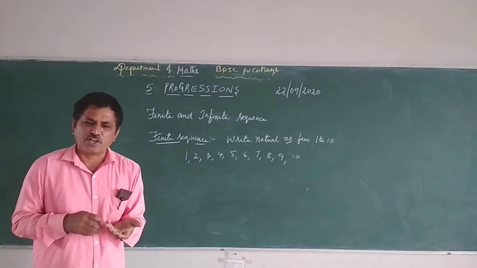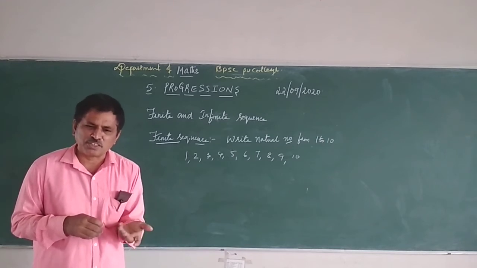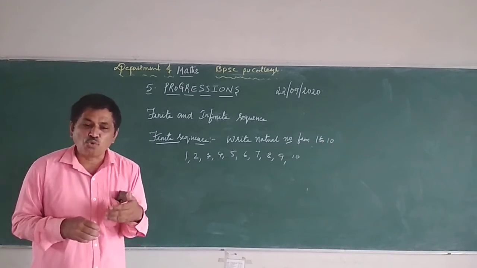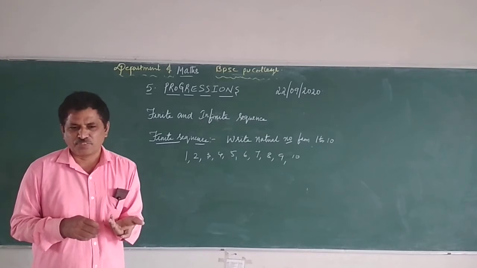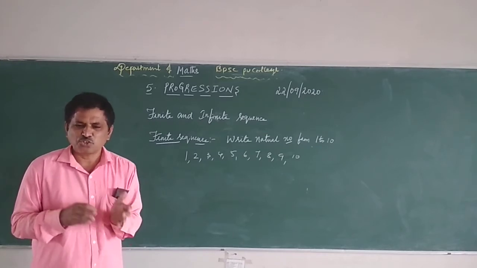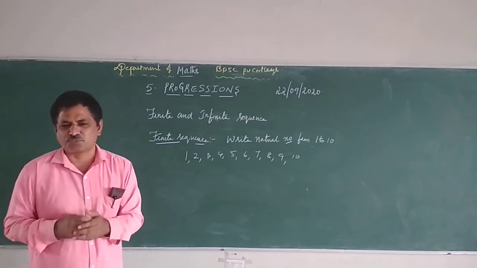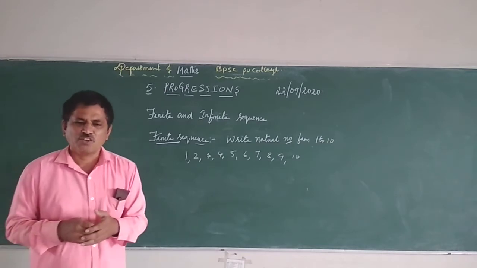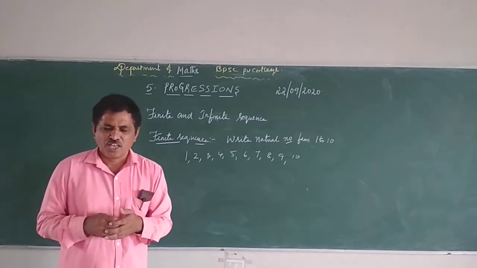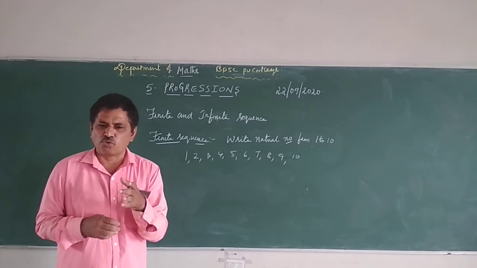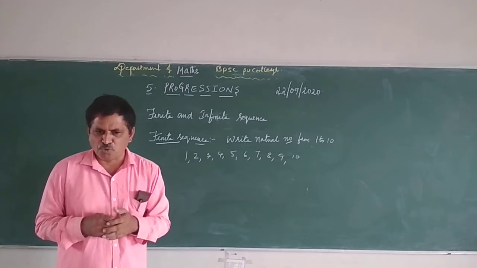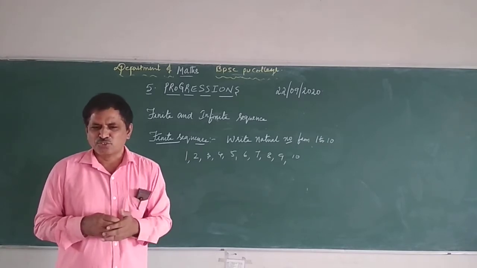If I tell you to write the natural numbers, the next question will come: Sir, up to what number do we have to write? So there should be an end. If there is an end, then it is called finite. If there is no end, where will you end it? If you write up to 100, I will say I only told you to write the natural numbers.